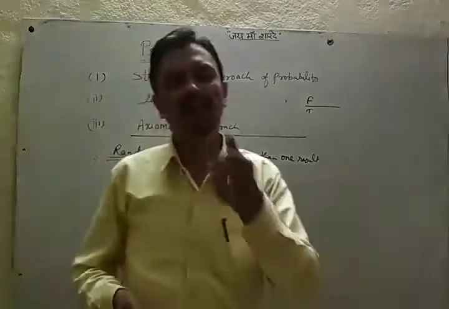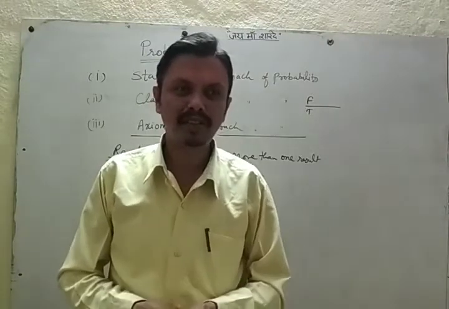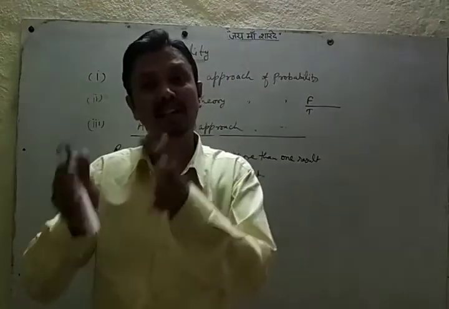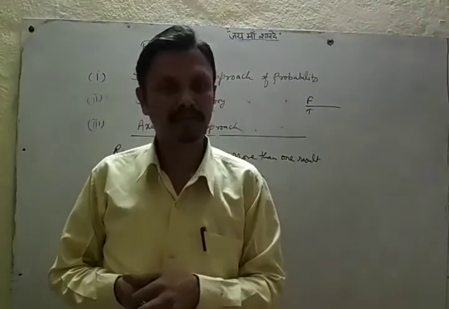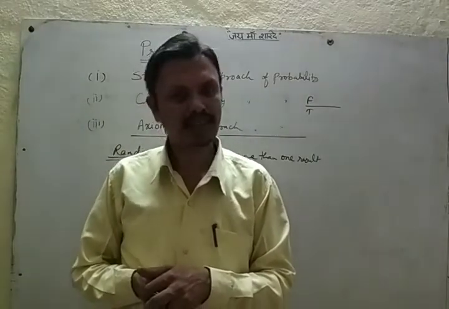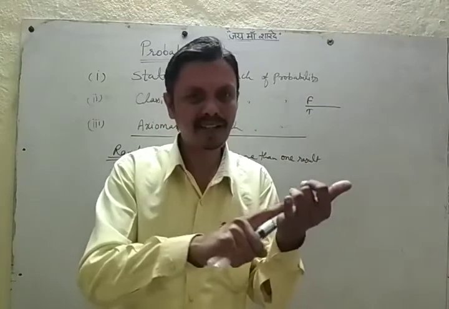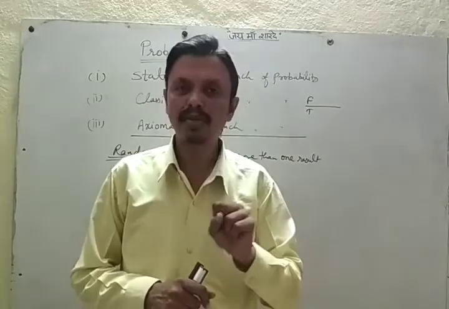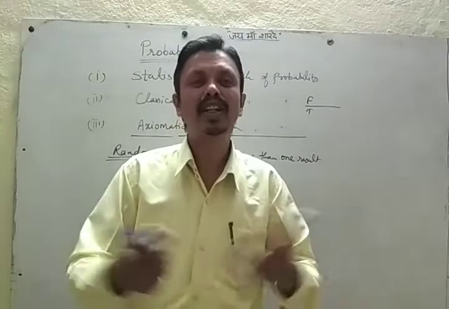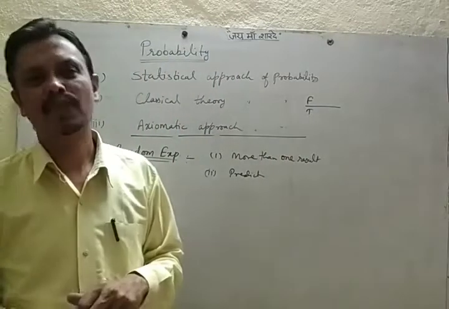If you toss a coin, what will come, can we predict? Now we know that the result will be either head or tail, but we cannot say exactly that head will come. There are more than one outcomes, there can be head or can be tail also. So there are more than one outcomes and we cannot predict. So tossing a coin is a random experiment.